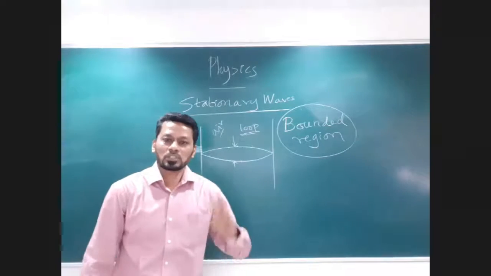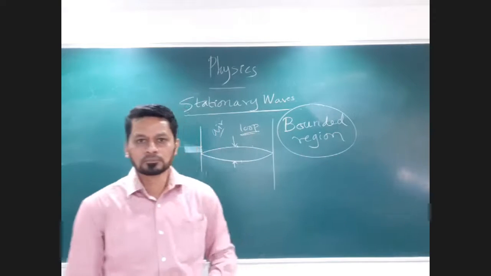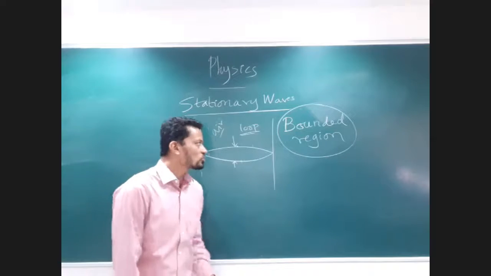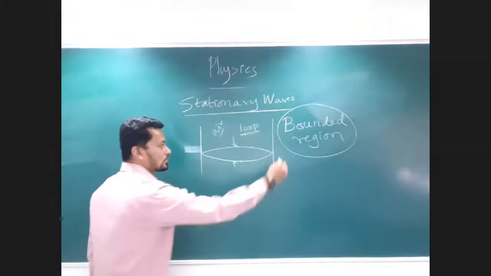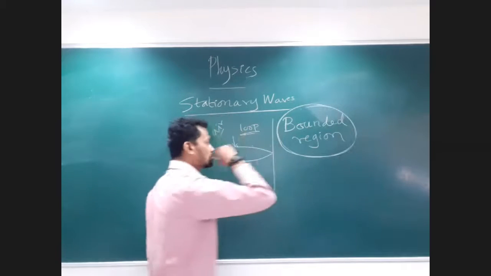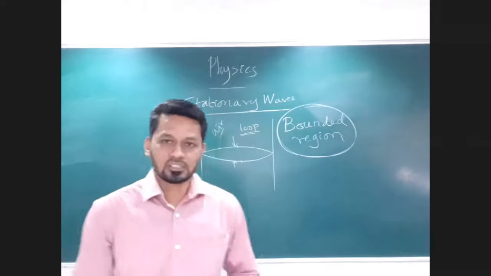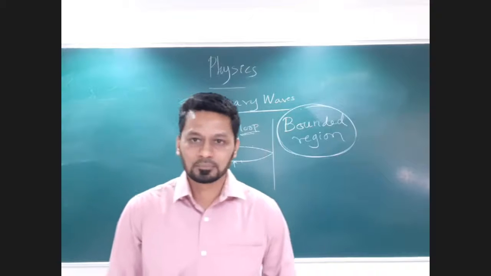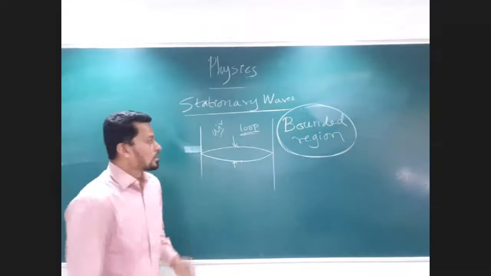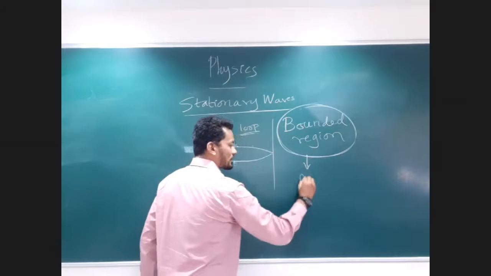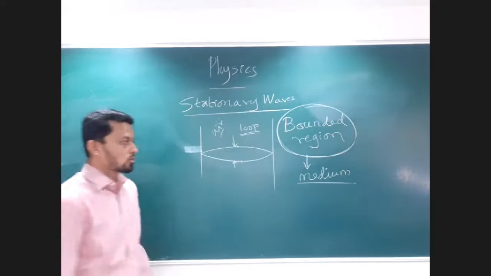So what is the important condition to get the stationary wave or the standing wave? Anyone from here? Or we use the word bounded region. I'll tell you what a bounded region is. To go ahead in the chapter, you need to first understand what a bounded region is, and how this bounded region is classified into two types. Now, a bounded region is nothing else but a kind of medium. Why do we need a medium here?